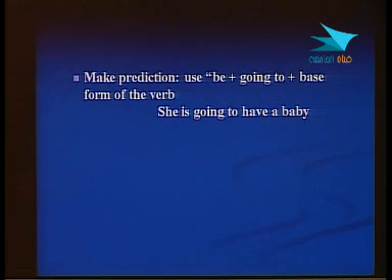So here is the form, how we form the prediction using going to, or is going to, or am going to, or are going to, plus the base form, that is the form of the verb where we don't add the s or ing or ed or any of these things.